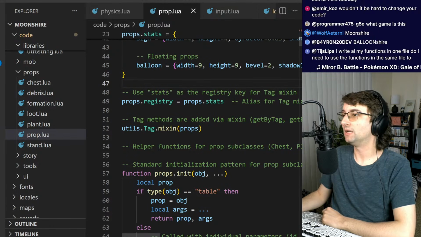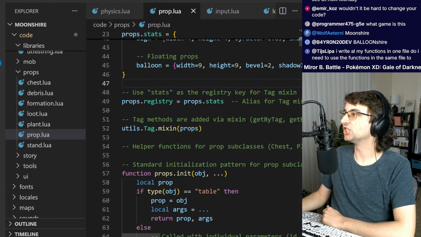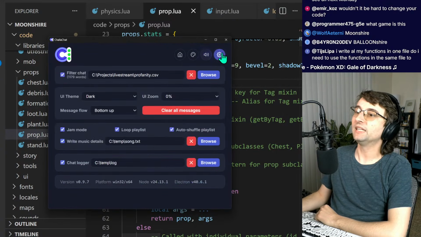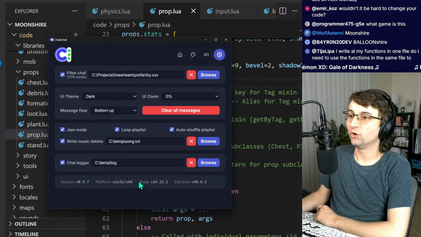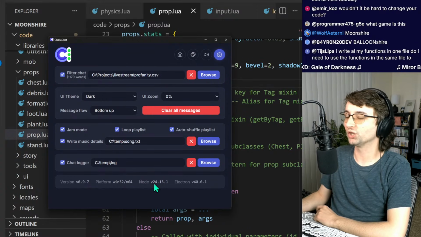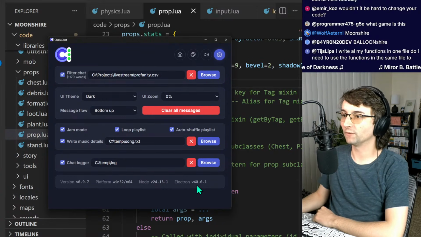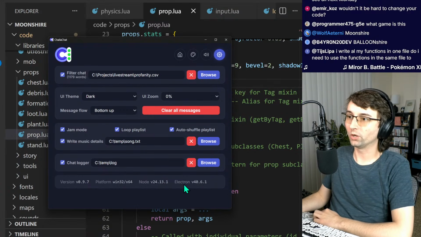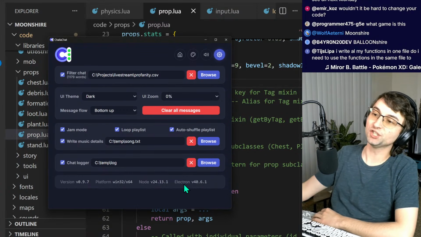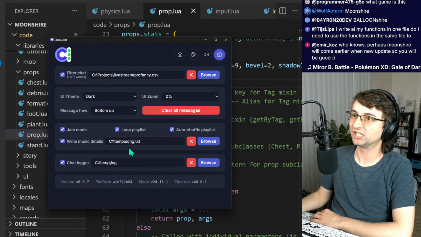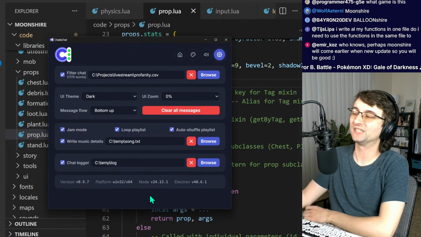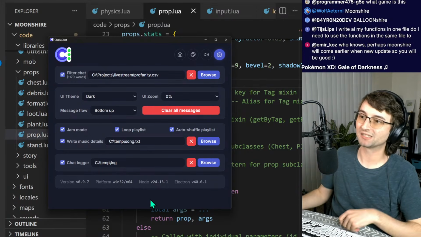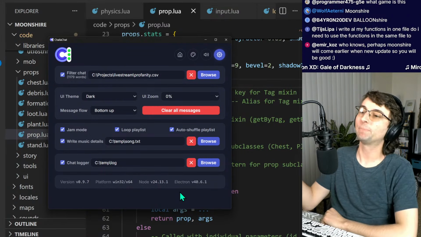Like, for example, my code for ChalaChat, the chat software that's rendered above my head, it is dependent on Node. You see it right here, Node version 24, and Electron version 40. And if Node or Electron releases newer versions that I want to convert my ChalaChat project to use, it might introduce breaking changes to my code because their versions are a little bit different. But here's the thing.